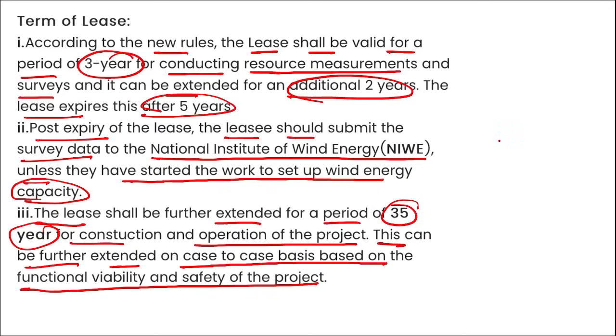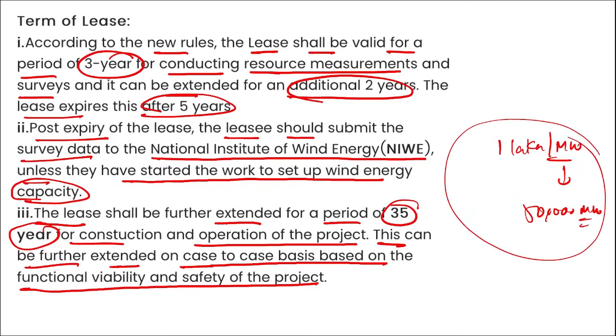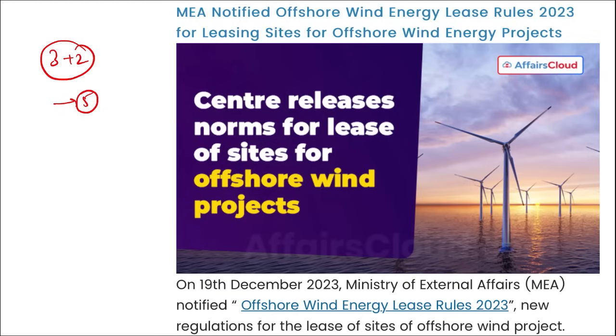Correct. Next, apart from this, remember 1 lakh rupees per megawatt for wind energy projects and 50,000 rupees per megawatt for wind transmission projects. This is the amount that is to be a security deposit. Just a rough idea for you. So coming back, remember this is the lease agreement that has been notified, or these are the new rules that have been notified by the Ministry of New and Renewable Energy, that is the Offshore Wind Energy Lease Rules 2023.